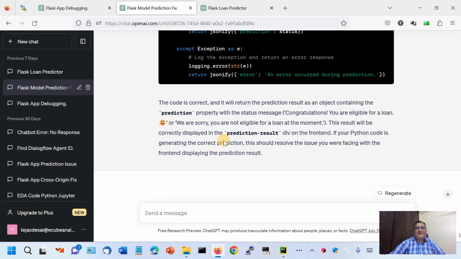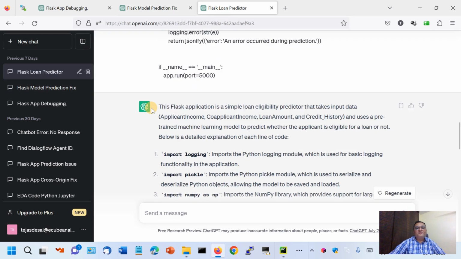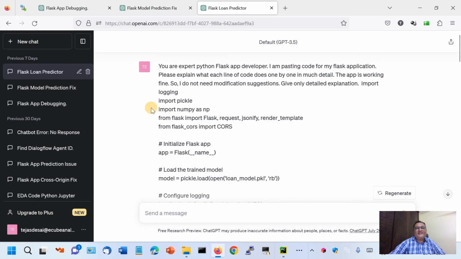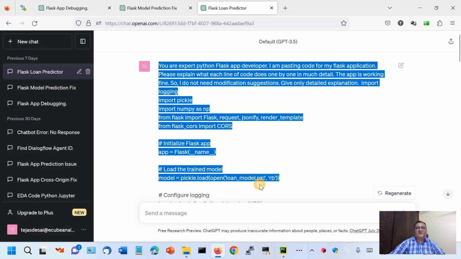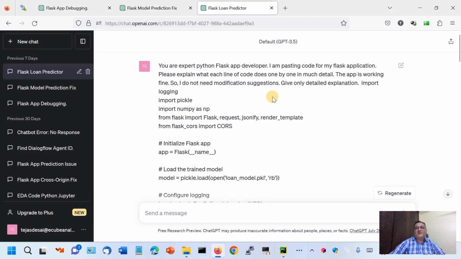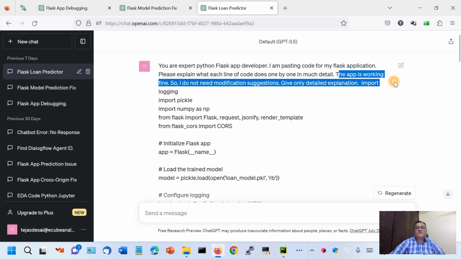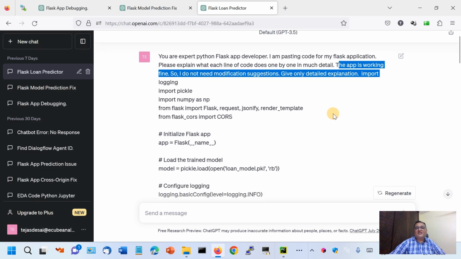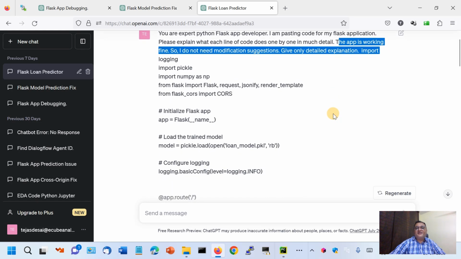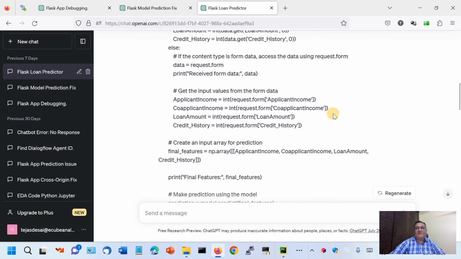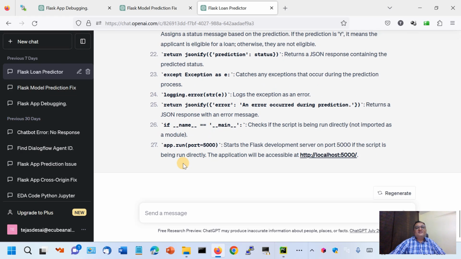Thereafter, finally, somewhere it gave me the exact correct code, and then I just asked it that now suppose I want to use this for tutoring, and this is the code. This code is working perfectly. The app is working fine, so no need of code modification suggestions. I just need an explanation of each step one by one, and then it gave that. Okay, so this is how things went on.